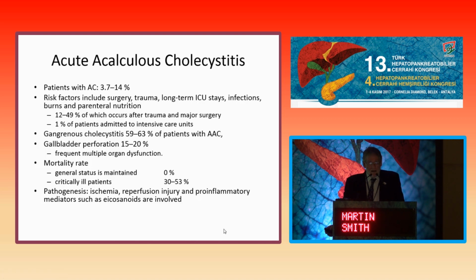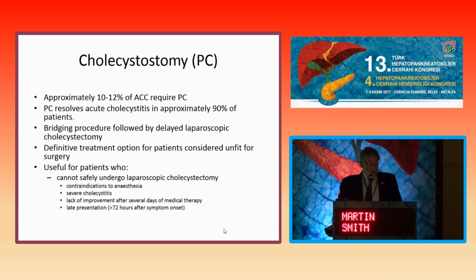And while in patients who present out of the community, the mortality rate is very low, in the critically ill patients, it's not clear whether it's the cholecystitis that kills them or whether it's the general organ dysfunction, resulting in this ischemia, reperfusion, pro-inflammatory situation. So let's look at the role of cholecystostomy in these patients.